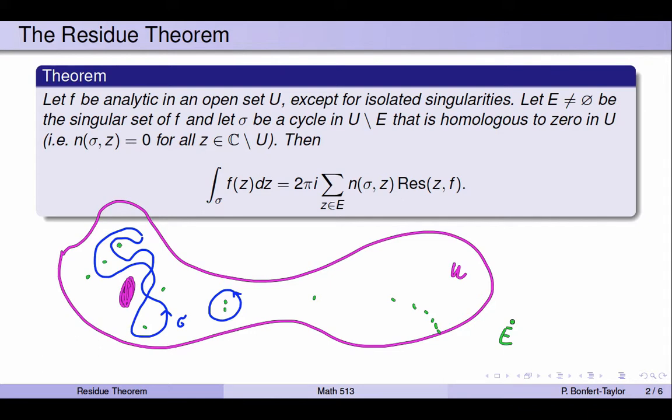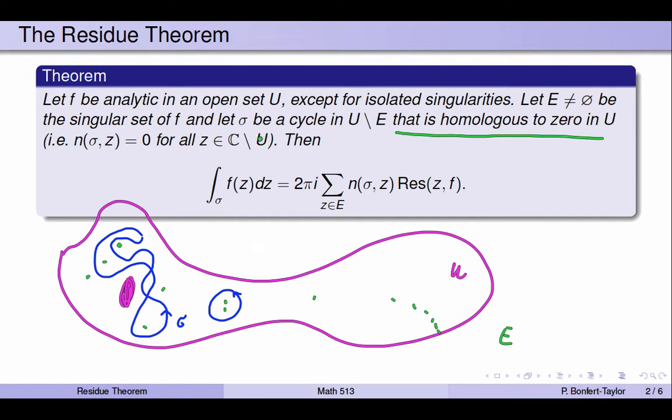And sigma is a cycle in U that doesn't go through any of the singularities. So my cycle sigma is in blue right here. And we're assuming that the cycle is homologous to 0 in U. That means the winding number is 0 for every z that's not in U. So anything that's in this pink blob or outside of U, the cycle can't wind around.